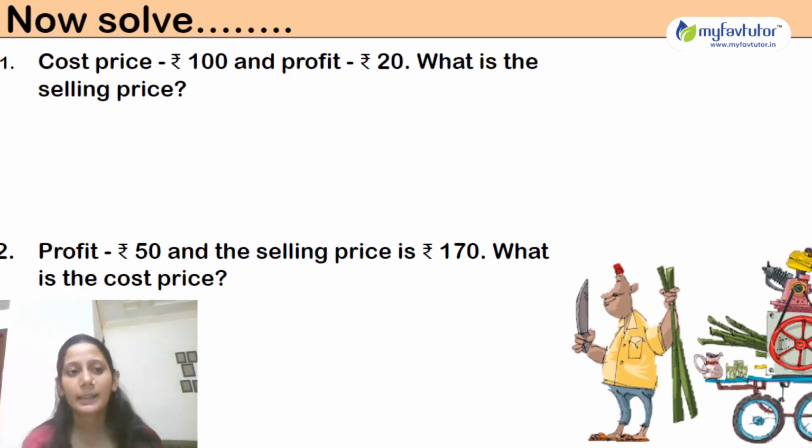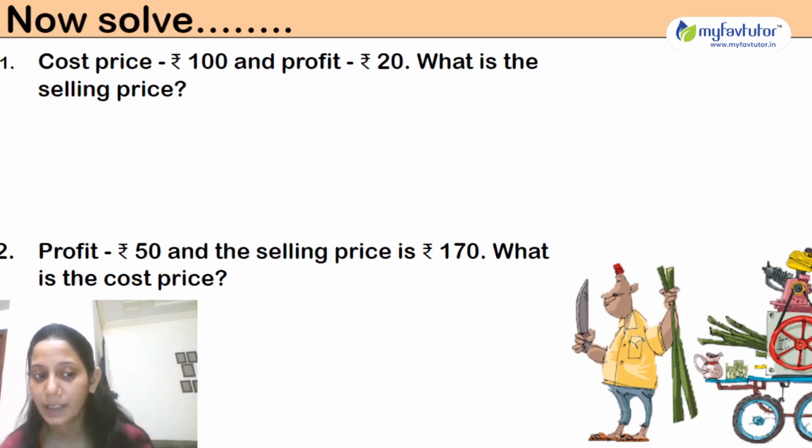Okay, see, there are two questions. This you will solve. Okay, in the next turn I will give you its explanation. First question I have read. The second I am going to read. Profit is rupees 50 and the selling price is rupees 170. What is the cost price? Just find it and we will see in the next session.